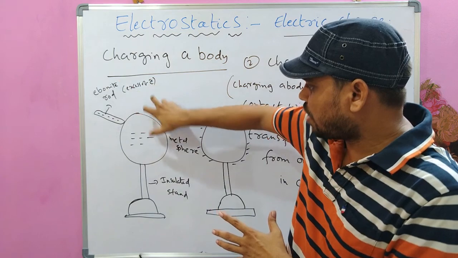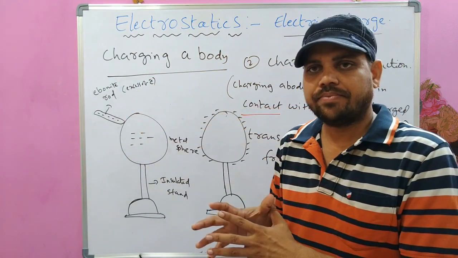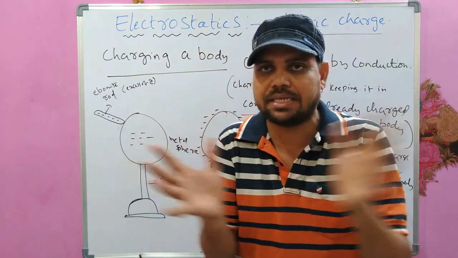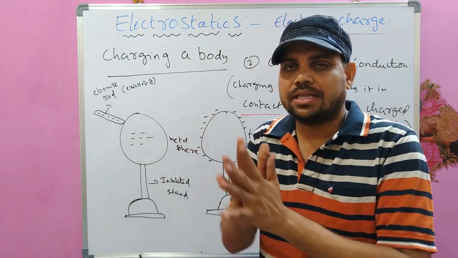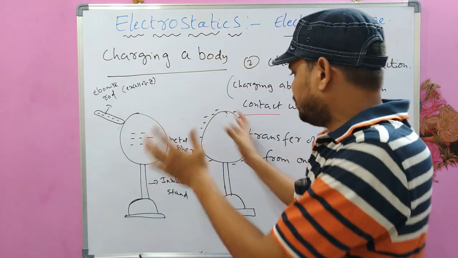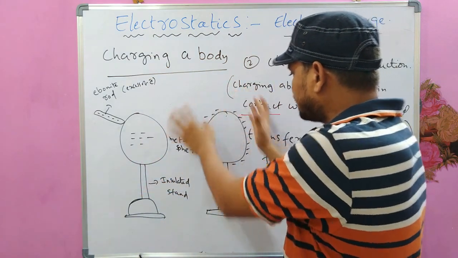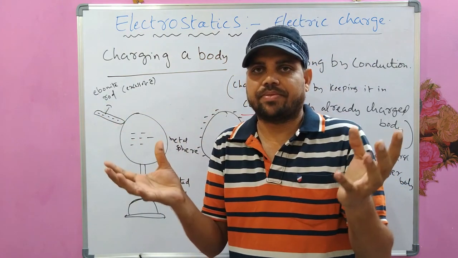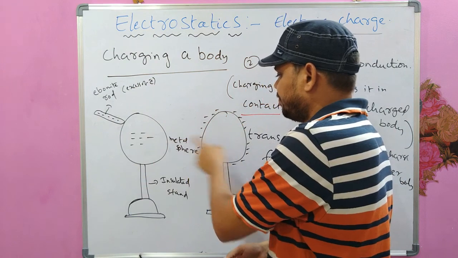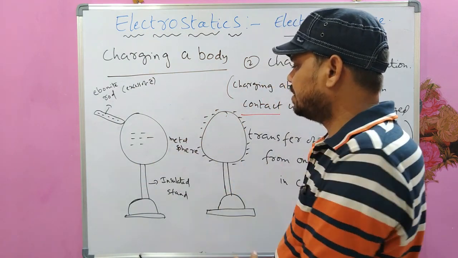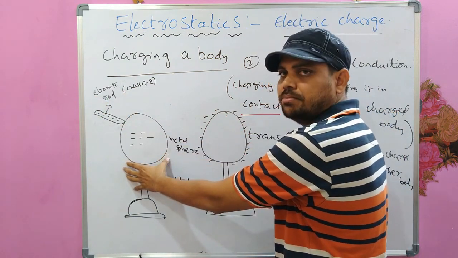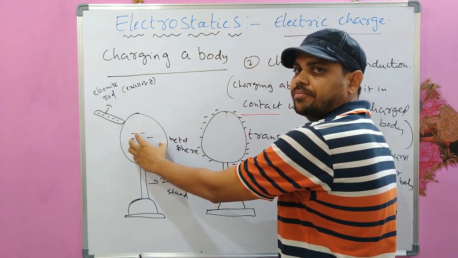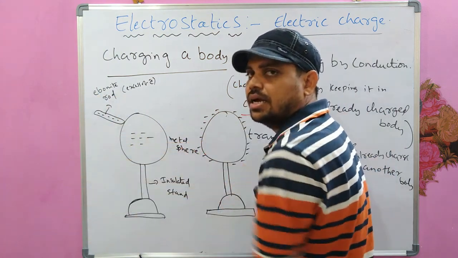and once they are all on the metal sphere, because of the repulsion between those electrons, or like charges repel each other, they would occupy a place on the surface. The charge is distributed over the surface from here to here. If you see here, what is the difference? Once the rod is touched to the metal sphere, the electrons are transferred to this metal sphere and the rod is taken out.